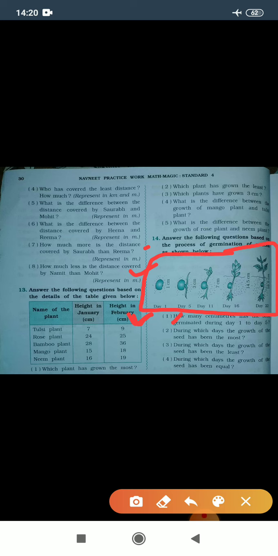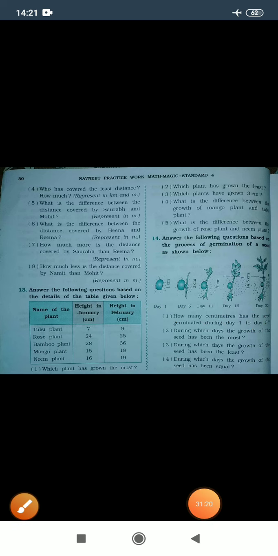Day 5 germination goes 3 centimeter. On day 11 the seed grown 7 centimeter. On day 16, 14.5 centimeter. On day 22, 18.5 centimeters. So with the help of this data we need to find out the answer of these following questions.